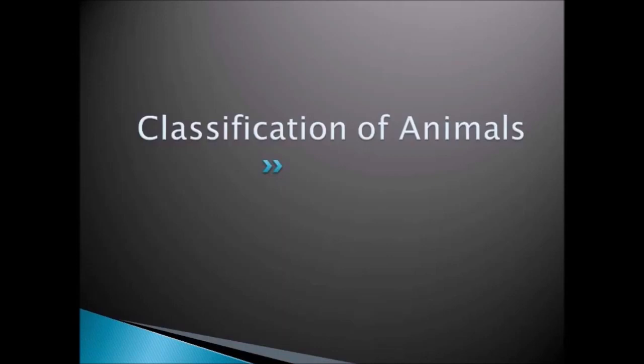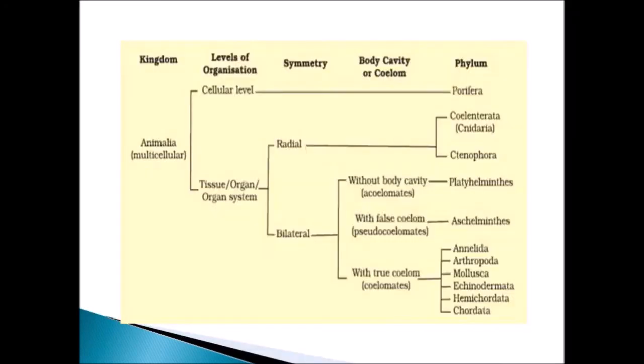So we have seen all the different criteria for the classification of animals. Here is a chart to depict all the criteria for classification. Under kingdom, it is Animalia, and the levels of organization are cellular level, and after that tissue, organ, and organ system level. Under symmetry, radial symmetry and bilateral symmetry are there.